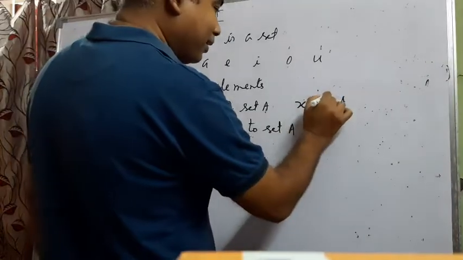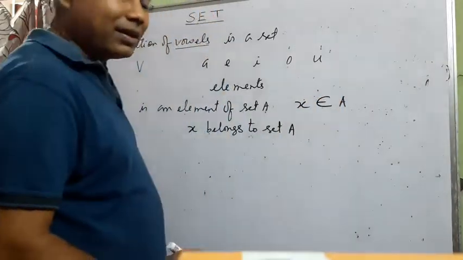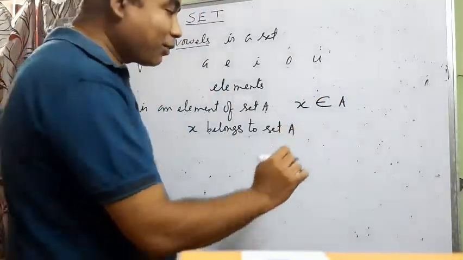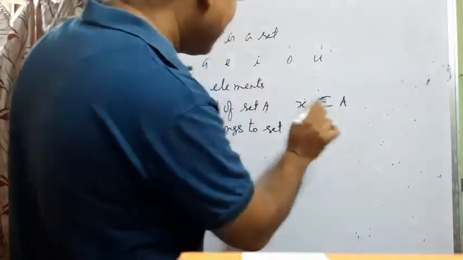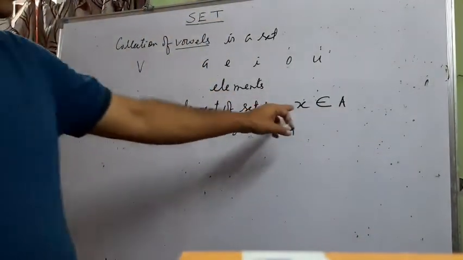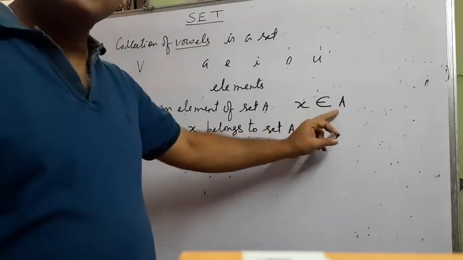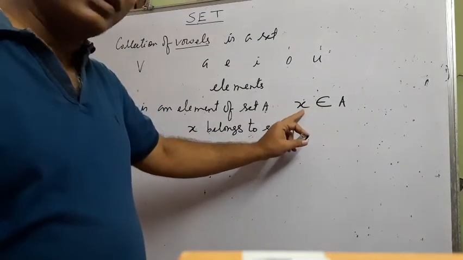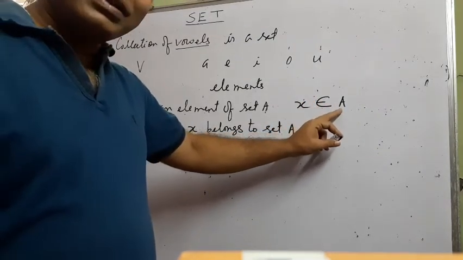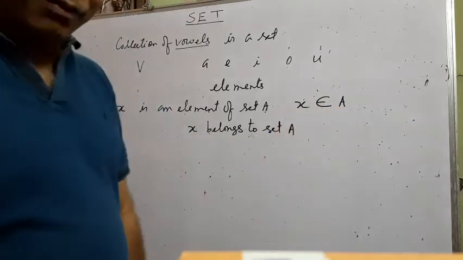This symbol is nothing but an alphabet called epsilon. Epsilon says that this small letter, the element, is an element of the set represented by the capital letter.